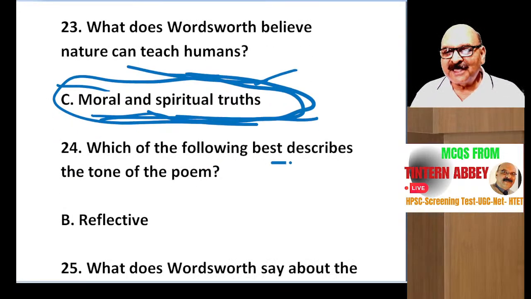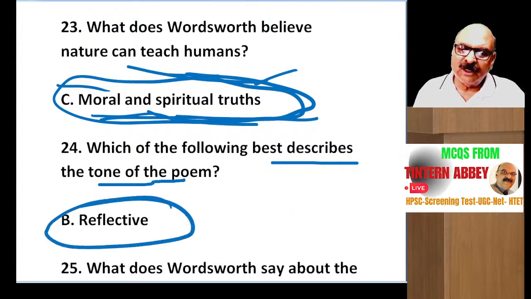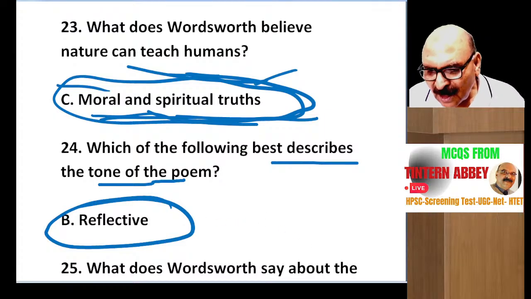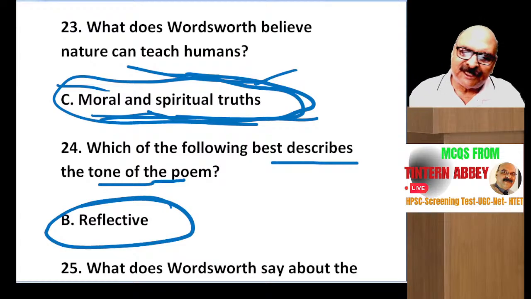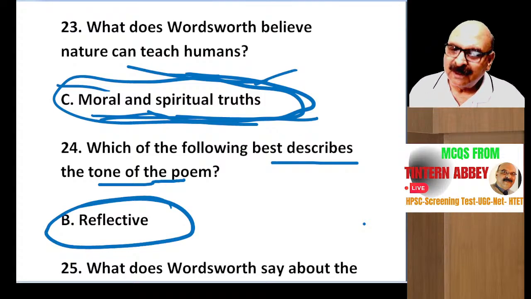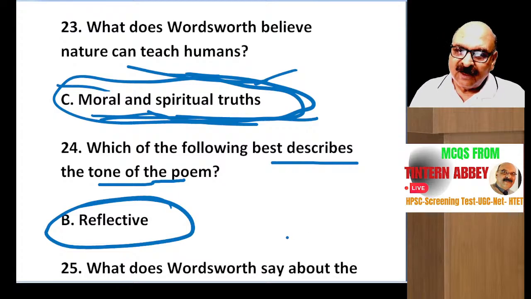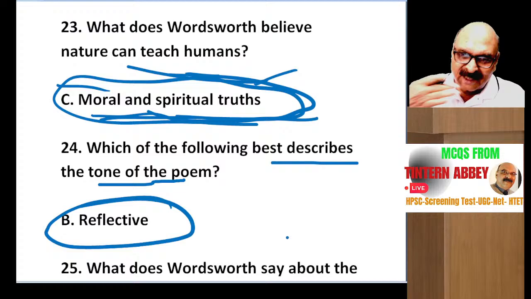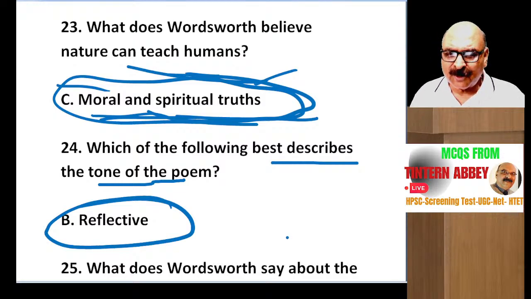Which of the following best describes the tone of the poem? It's reflective. How can you describe reflective? Reflective in the sense that he remembers his past. When you are thinking about your past, you are reflective in your thoughts. Reflection means when we find something that has gone and we are remembering that thing, we are going back, we are recalling something in our mind, then our mind is reflective.